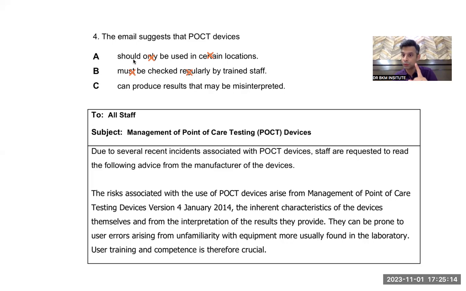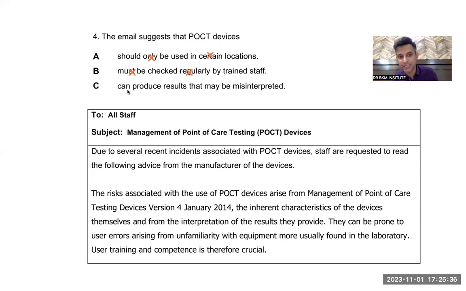"Must" is a very strict word. You must obey the laws. You must obey this thing. The word "regularly" means every day. So this question is very easy for elimination. Even if you do not understand this question, there are many hints in it which make it easy: must, regularly, only, certain, easy elimination.